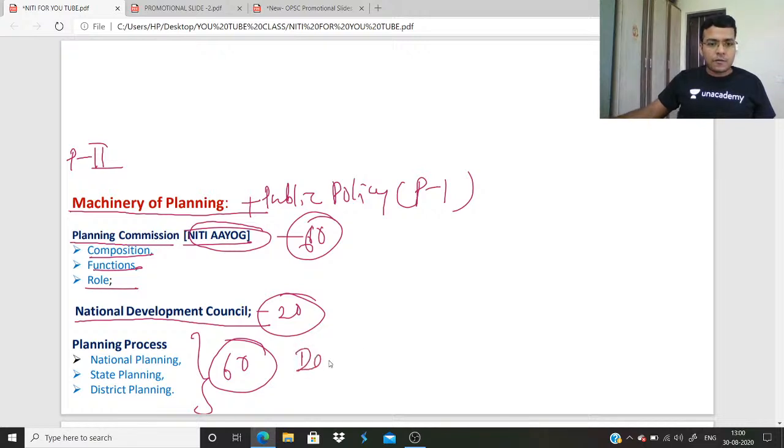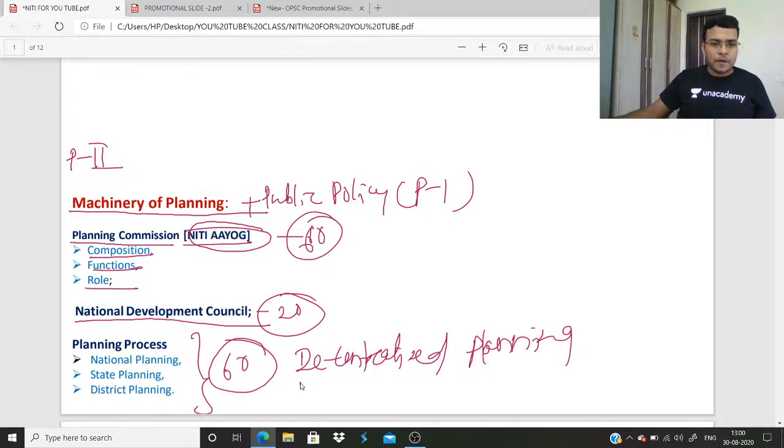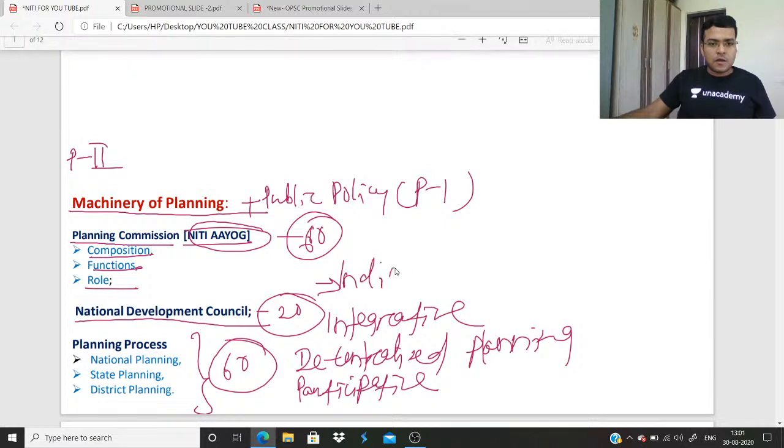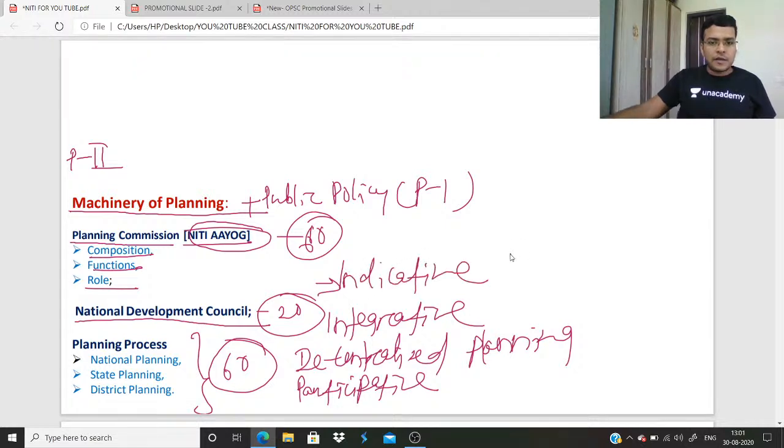That idea of decentralized, participative, integrative, and indicative planning.